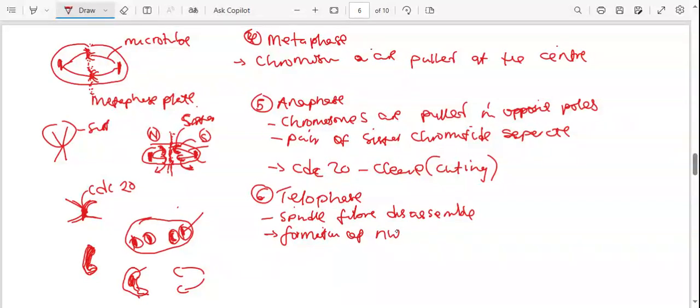Of nucleus. So the nucleus is now formed. This is good. We are getting there. So in short, formation of nucleus, now we are saying the nucleus reappears. That's the meaning.